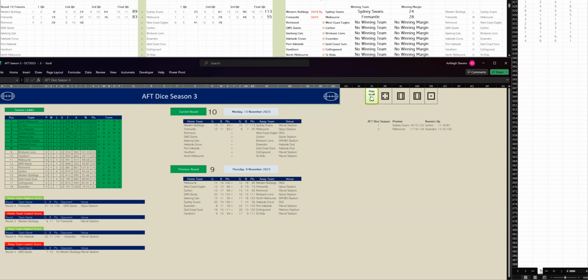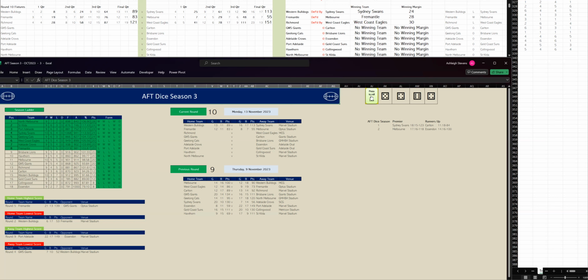Let's go to the third quarter of this game. Richmond have kicked 4-5 to West Coast 5-3. And at three-quarter time, Richmond are down by 24 points. All right, let's go to the last quarter of this game. And Richmond have kicked 5-4 to West Coast 6-4. And West Coast win this game by 5 goals.